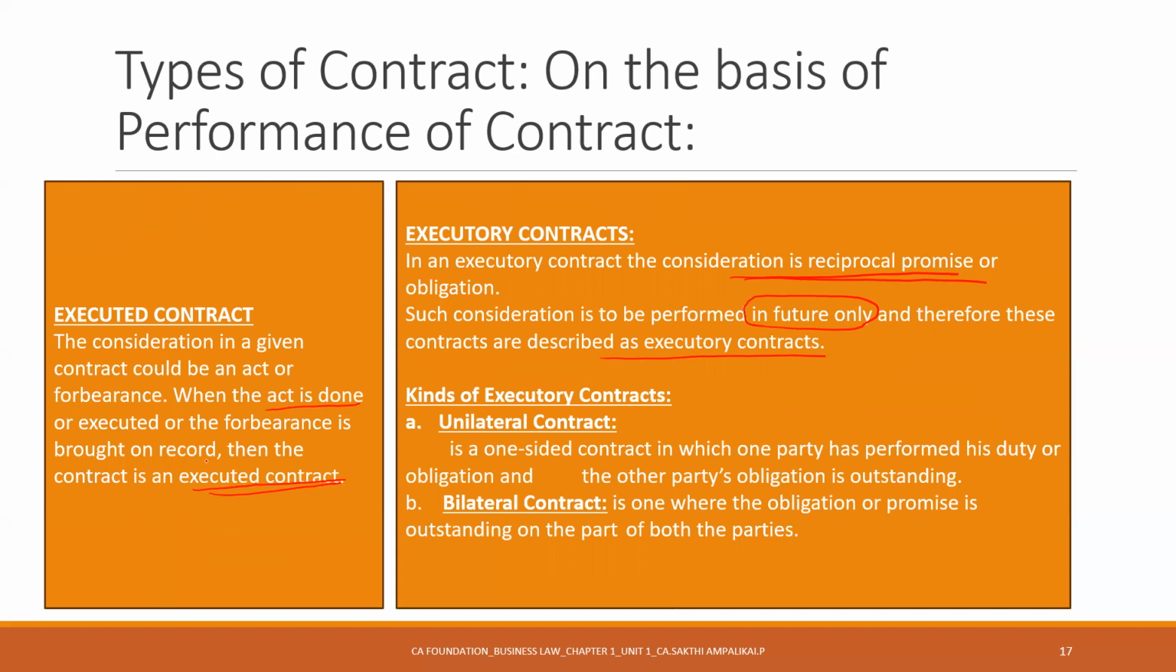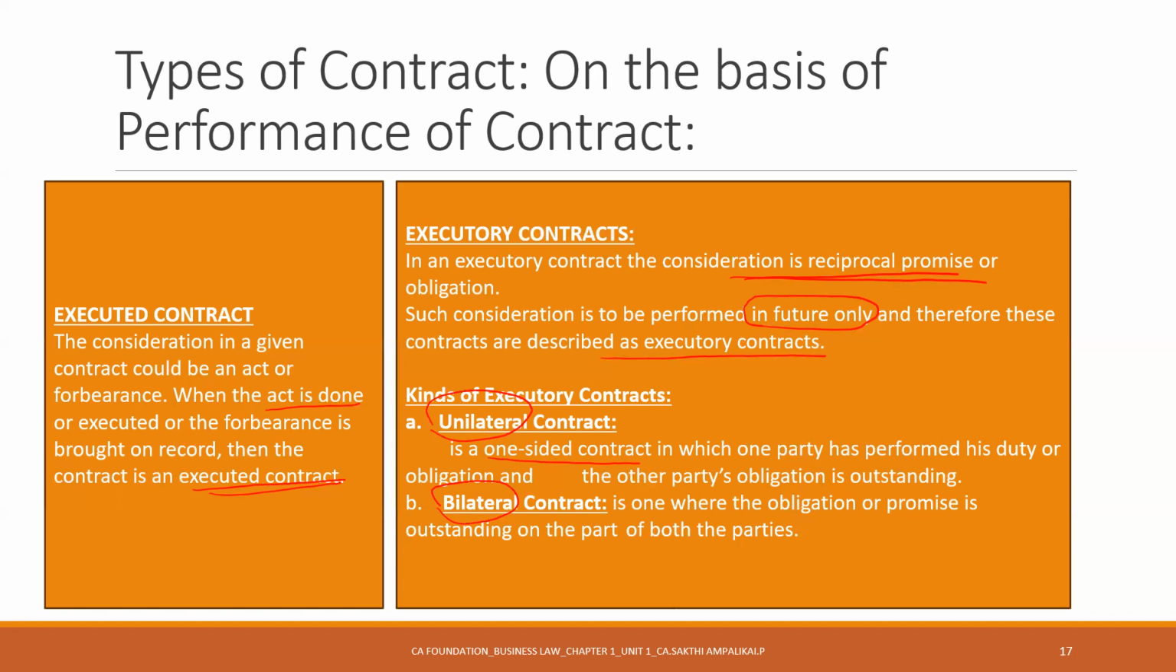Yeah. So again, in executory there are two kinds of executory contract. One is unilateral and another one is bilateral. What is unilateral? It is a one-sided contract in which one party has performed its duty or obligation, and the other party's obligation is outstanding. One part is done and the other part is pending. What is bilateral? Where the obligation or promise is outstanding on both parties.